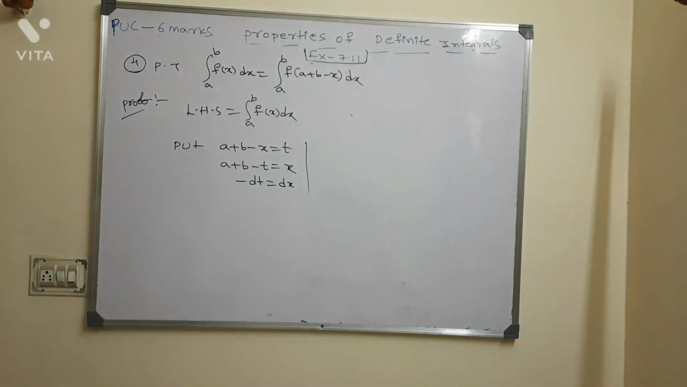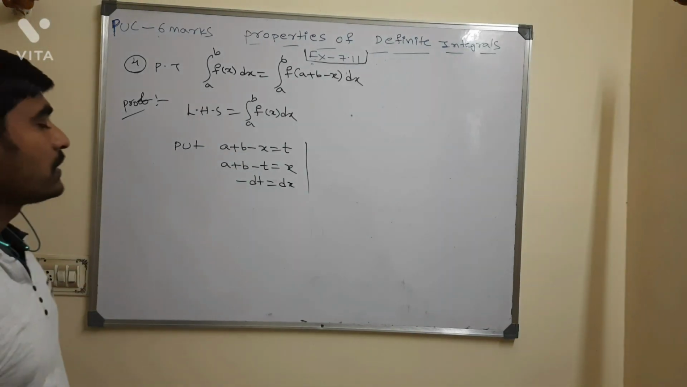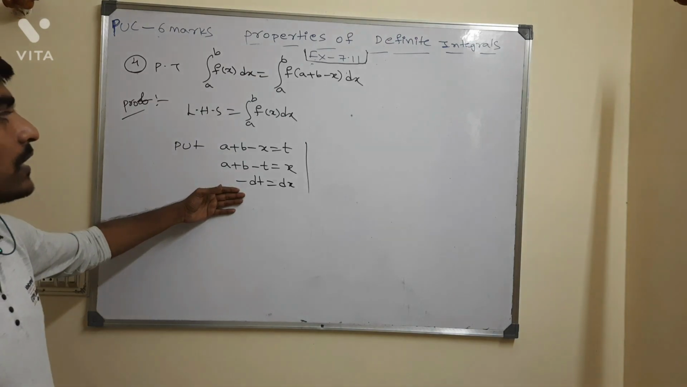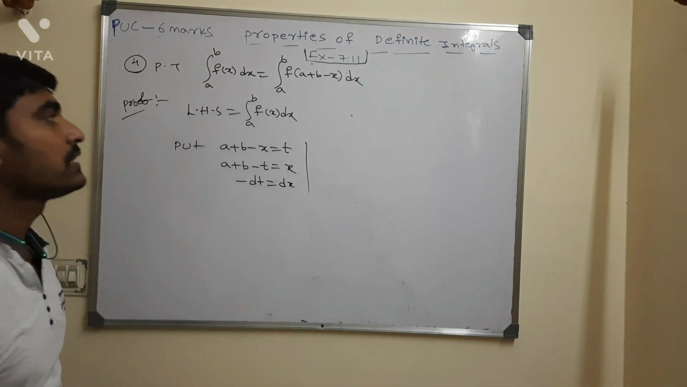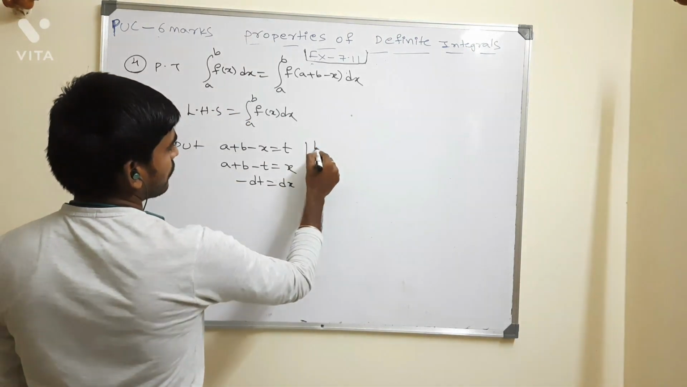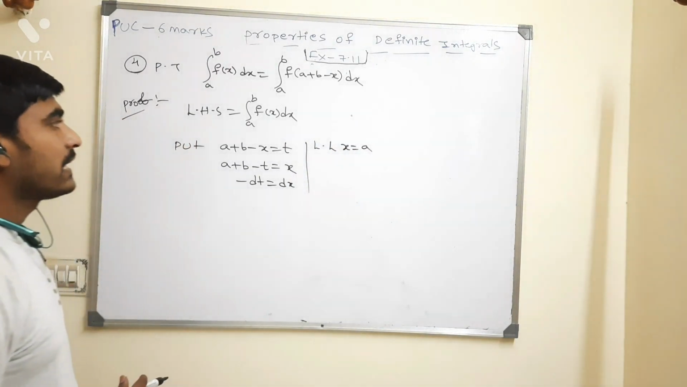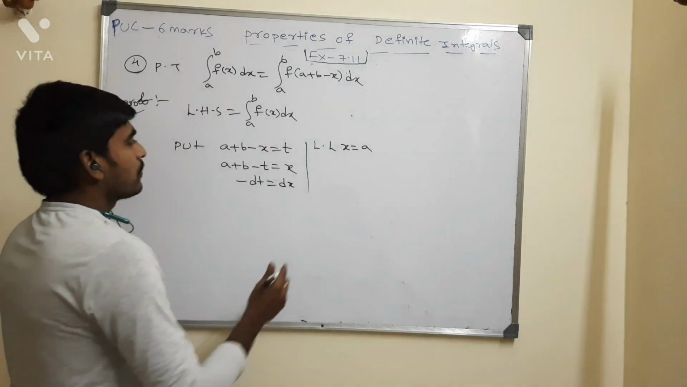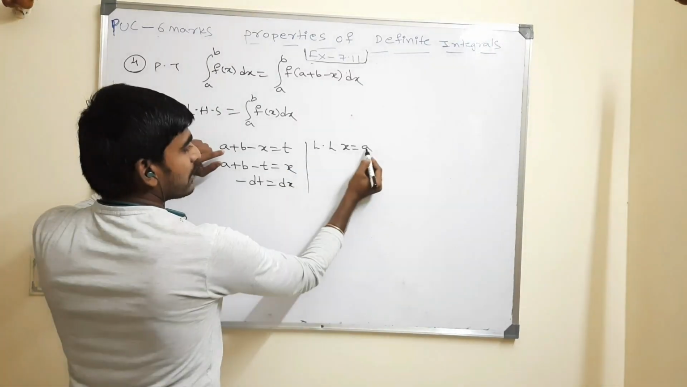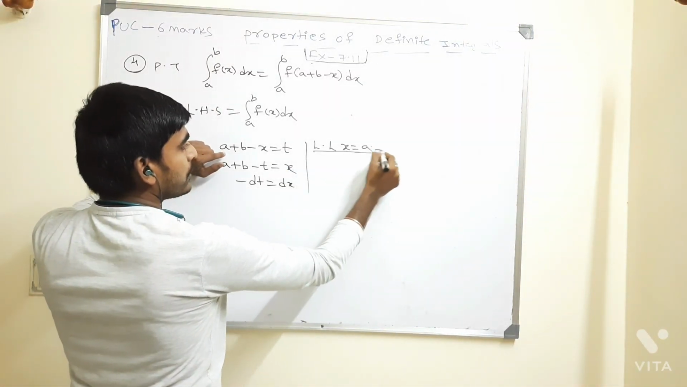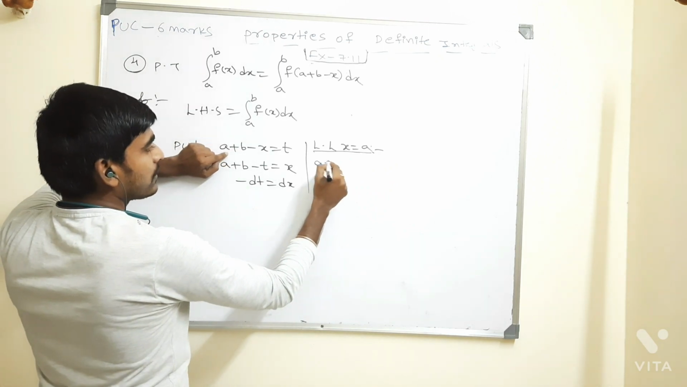I did the differentiation. After that, when you are taking t, the limits will also change. So I would like to take the limits. What is the lower limit? Lower limit x is equal to a. What do you get when you take the lower limit x equal to a? Let me know the result.